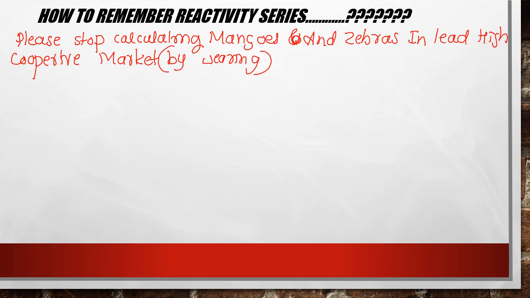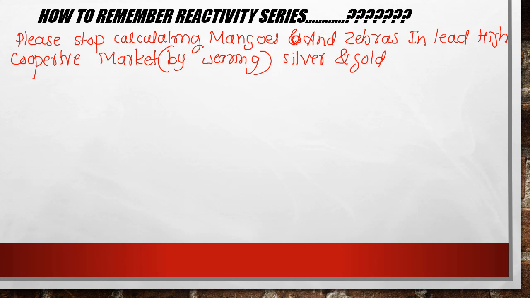So I will write it in brackets. This is the formula: Please stop calculating mangoes and zebras in lead high cooperative market by wearing silver and gold.